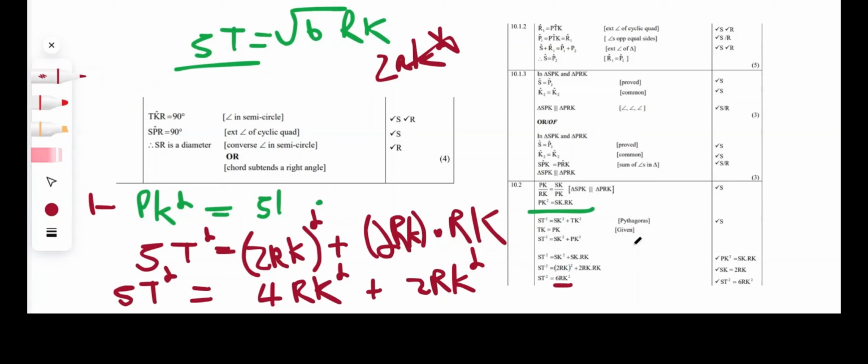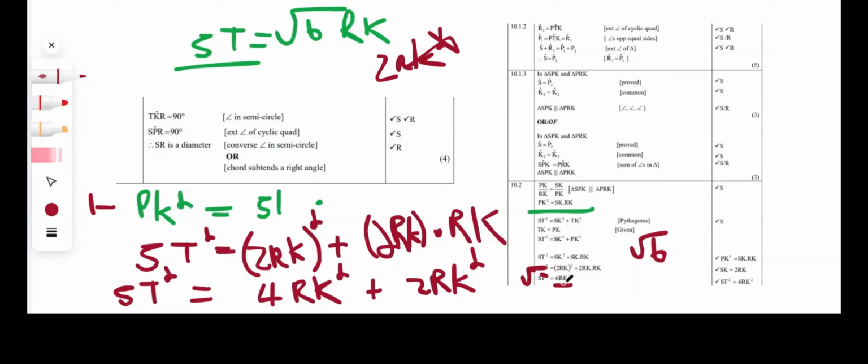And now we can finally get to our answer, guys. All we have to do is take both sides to the second root. When we take this side to the second root, that exponent of 2 is going to disappear, giving us ST. And this is so important to remember. When you're square rooting an expression with a number and different variables, you need to first think of square rooting the number first. So what's the square root of 6? It isn't a whole number, it gives us a decimal, so we're just going to leave it like that.